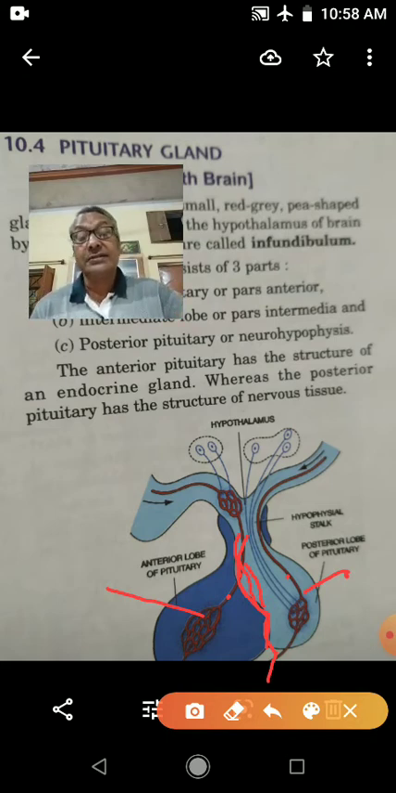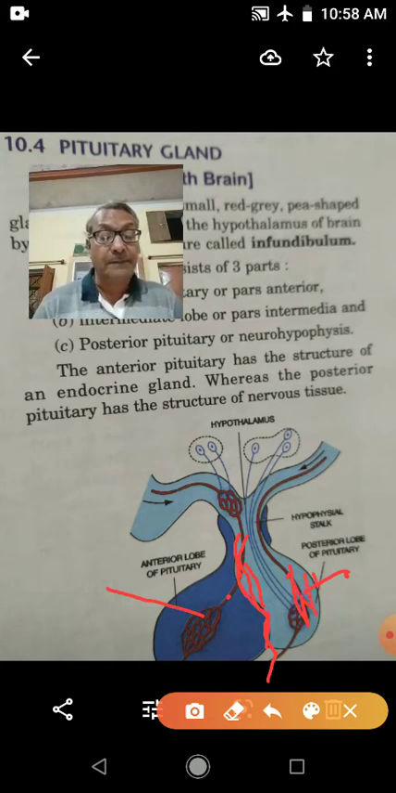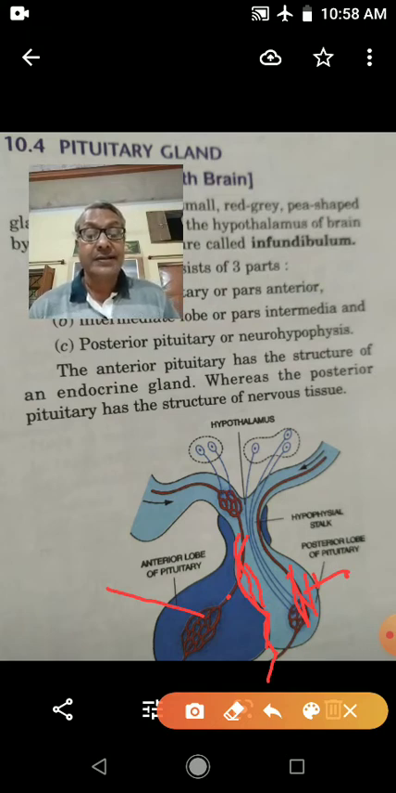Now next is the posterior lobe of the pituitary gland. This posterior lobe secretes two hormones. One is antidiuretic hormone, that is ADH. It is also known as vasopressin hormone. And second is oxytocin hormone. So these two hormones are released by the posterior lobe of the pituitary gland.